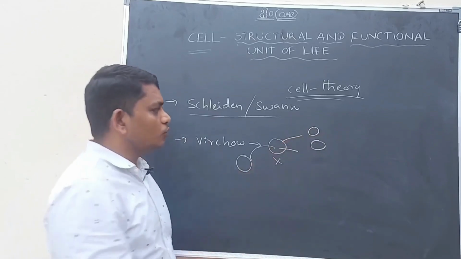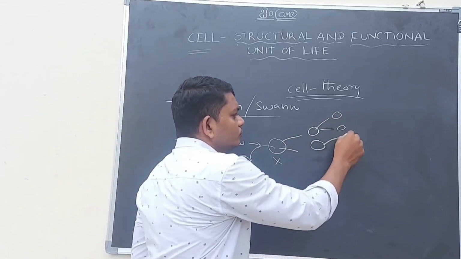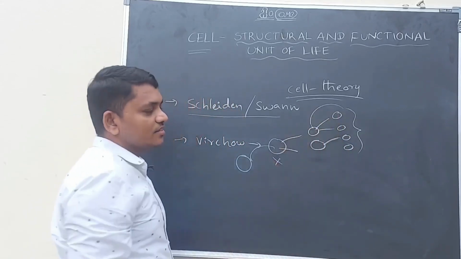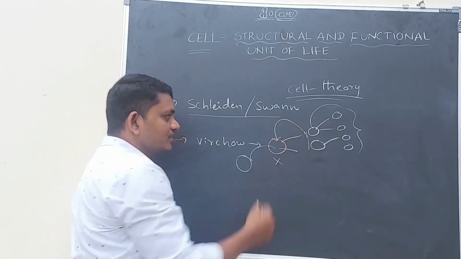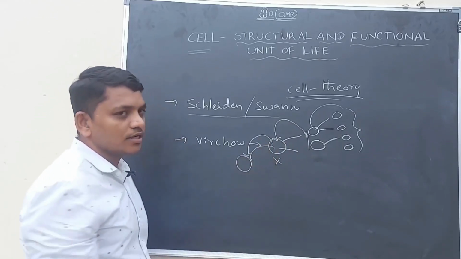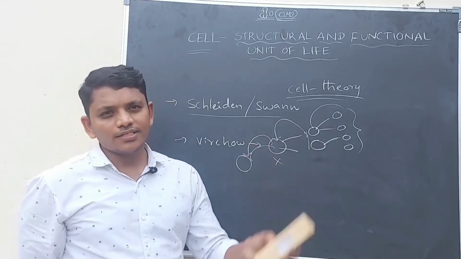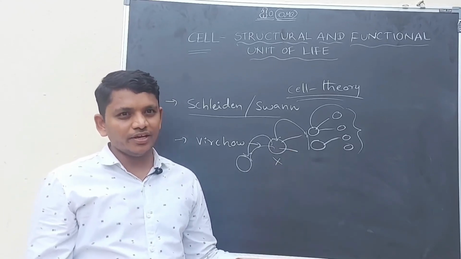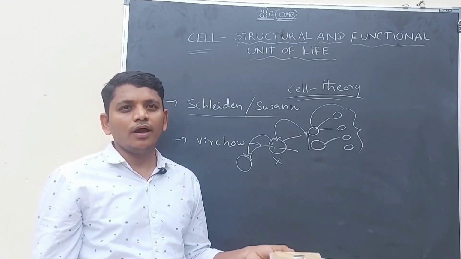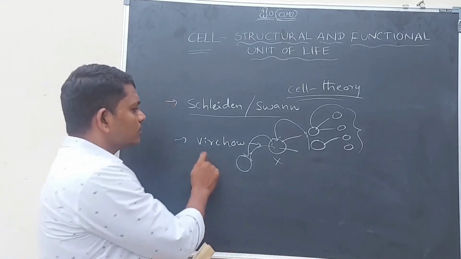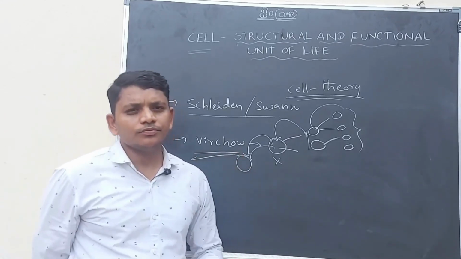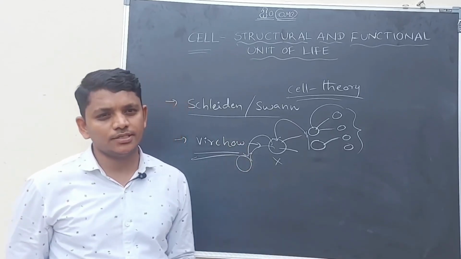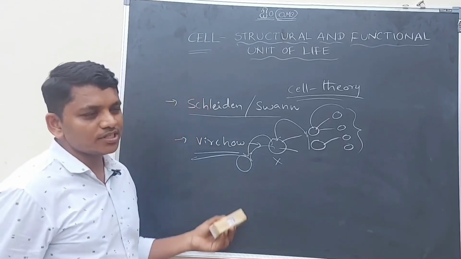if it divides into two cells again, then all these cells are coming from pre-existing cells. So all the cells are coming from pre-existing cells. If there is no cell in the previous generation, there are no cells coming in the next generation. So in this view of Virchow, all new cells come from pre-existing, older cells. This is the expansion of the cell theory.